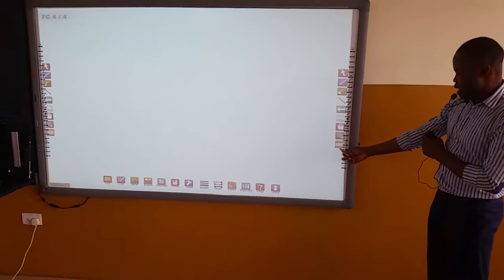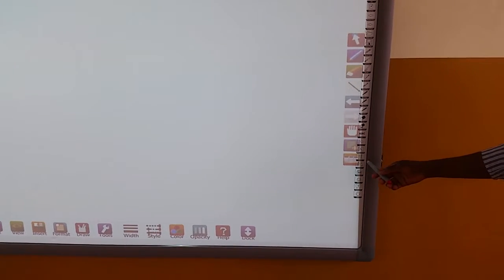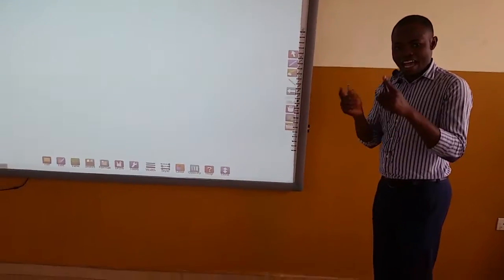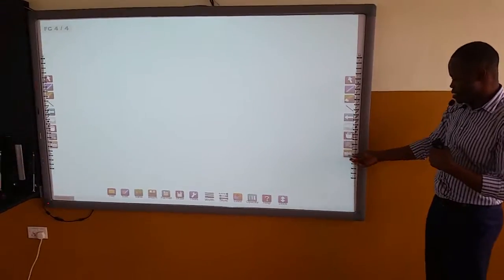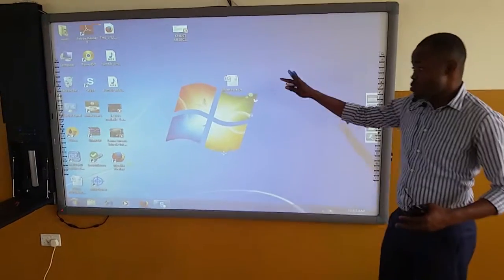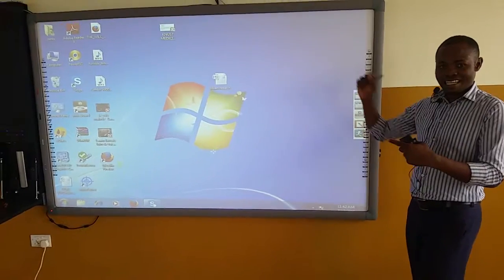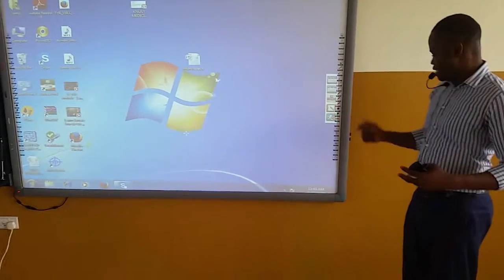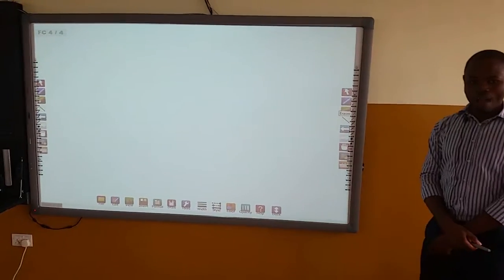Now let's check on the last one. The last one is called the control mode tool. What it does is it switches between the desktop and the interactive whiteboard application. So once we click on this we come back to our desktop. Perhaps we want to do something here. That's why we are doing that. So when we want to quickly switch between the original desktop and interactive whiteboard application, that is the tool you use. When I click back, we come back to our whiteboard.